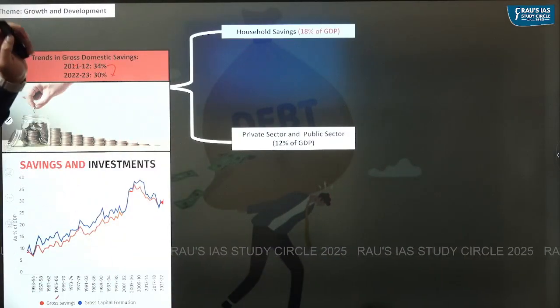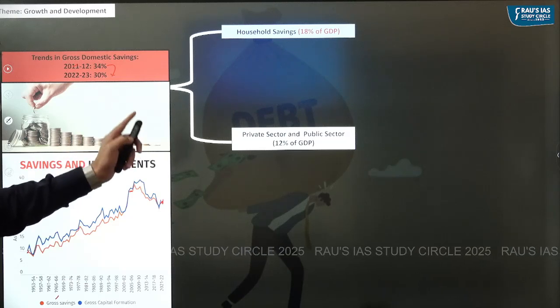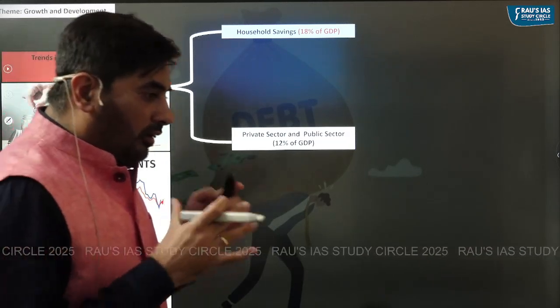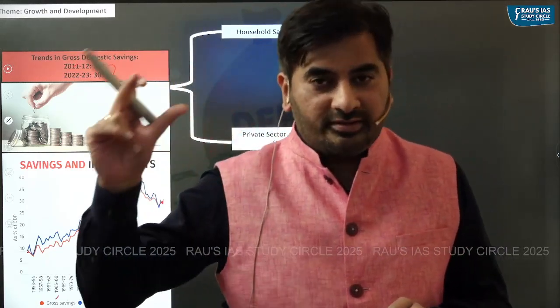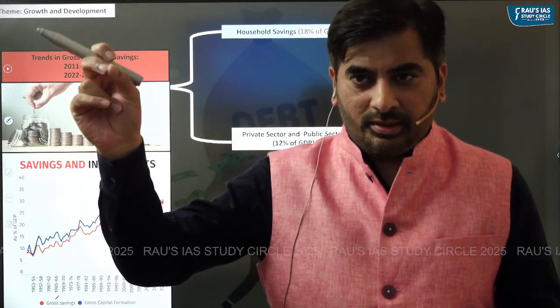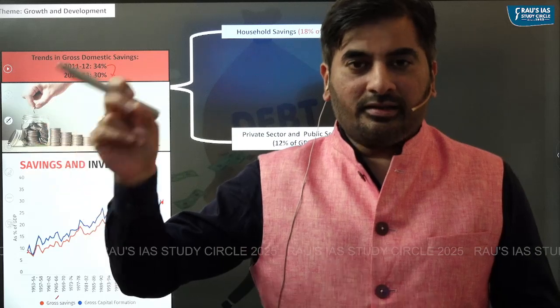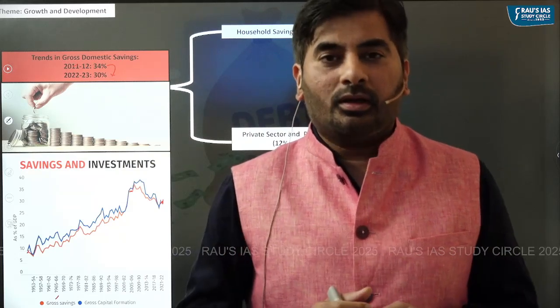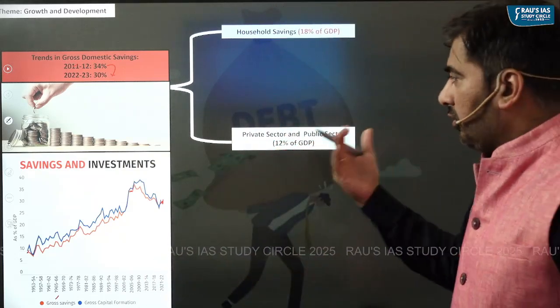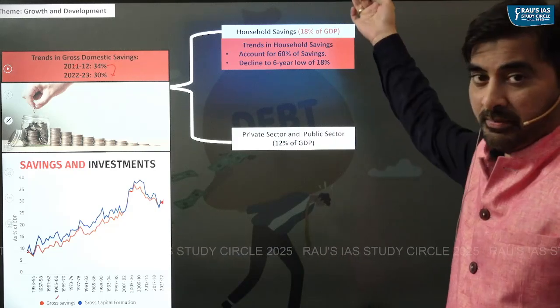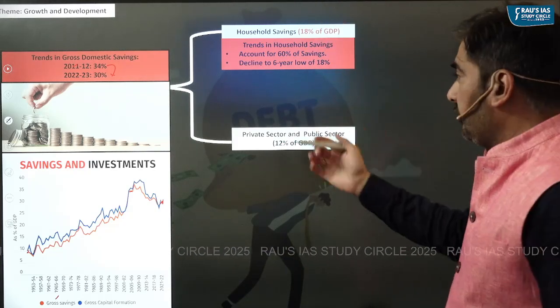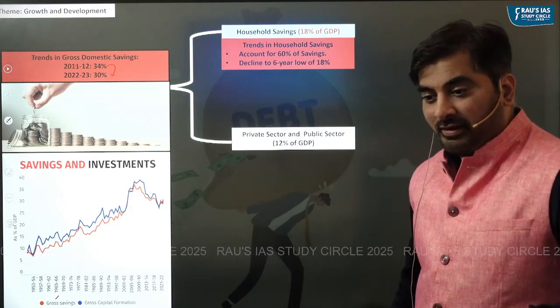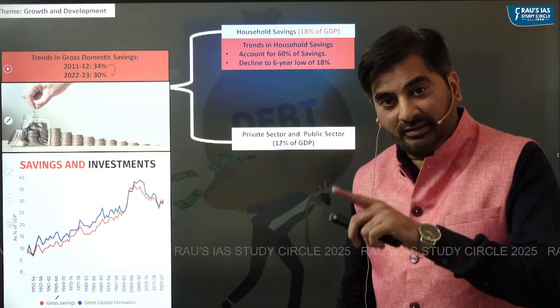And like I said, gross domestic savings comprises of household savings and savings by private sector and public sector. The total gross domestic saving is 30% of GDP, out of which household savings is 18% of GDP, and the remaining savings, that is 12%, is by private sector and public sector combined. So the majority of gross domestic savings is actually contributed by households. In fact, households account for 60 percentage of gross domestic savings in India.